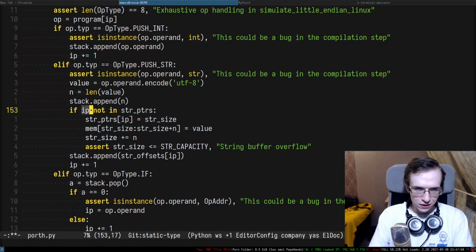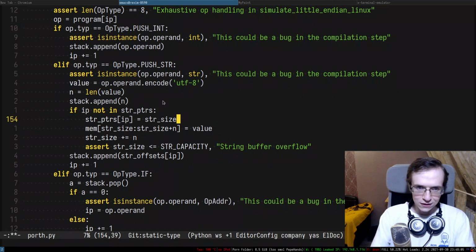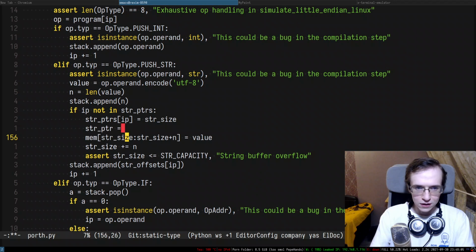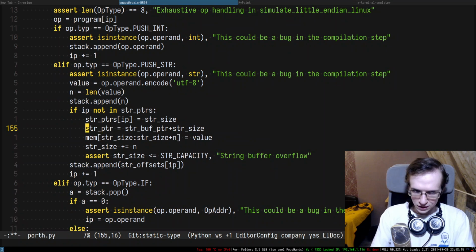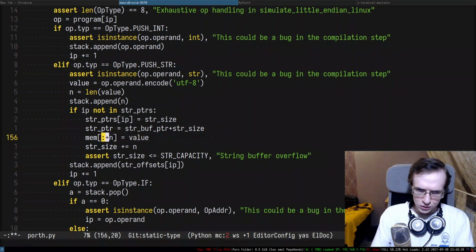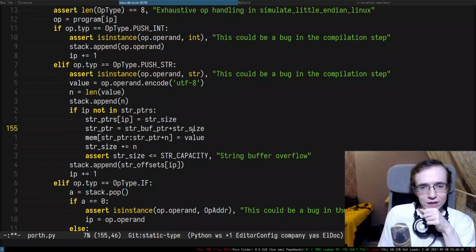if we find the current IP, like instruction address, in the table of str pointers, we put this thing in here, and we have to do this slightly differently, I suppose. So it has to be something like strptr, right? So it's strbuffptr plus str size, something like this, right? And this is where I'm gonna do that. So this is gonna be strptr.